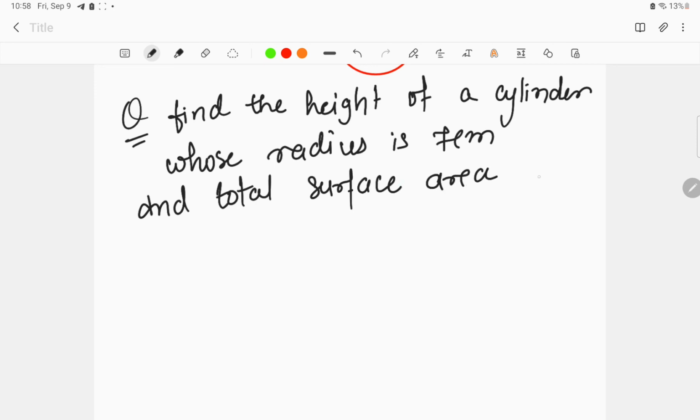In total surface area we are considering both the faces, above and below also, right? So the total surface area is 968 centimeter square. You have to find the solution over here.